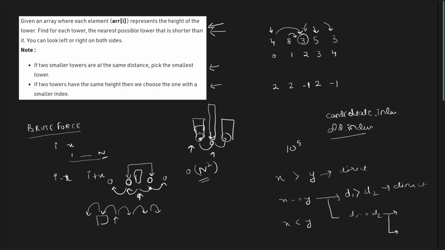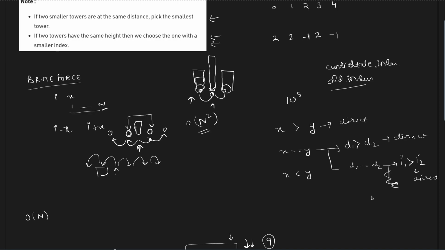That is the final condition. Under this final condition, we will have to choose the one with the smaller index. Let's say I1 and I2 are two indexes, where I1 is the old index and I2 is the new index. Only if I2 is less than I1, we will have a direct update, and we have to ignore the other condition. We don't have to do anything in any other case. So this will be the whole flow. You just have to update the values.